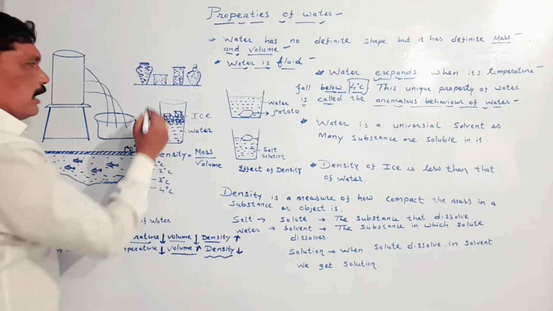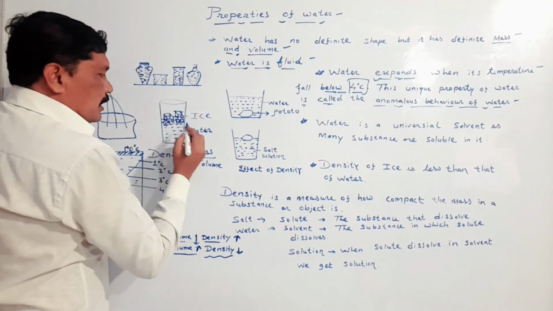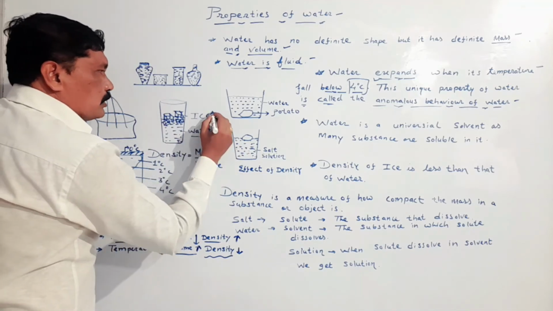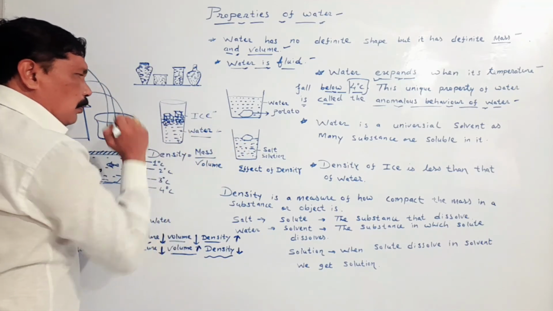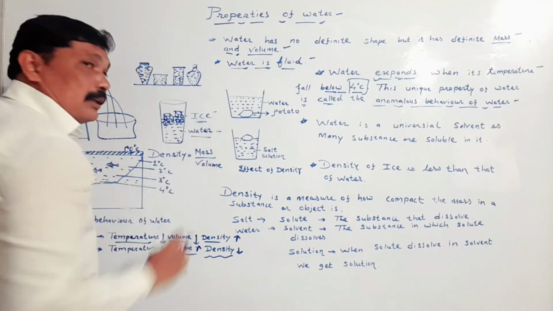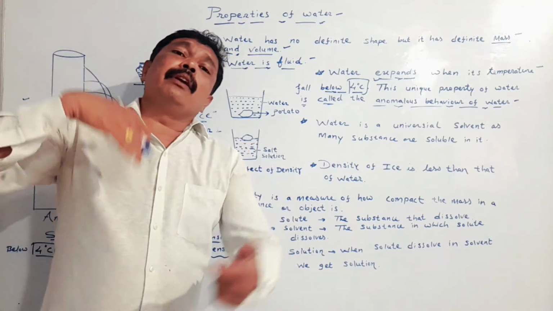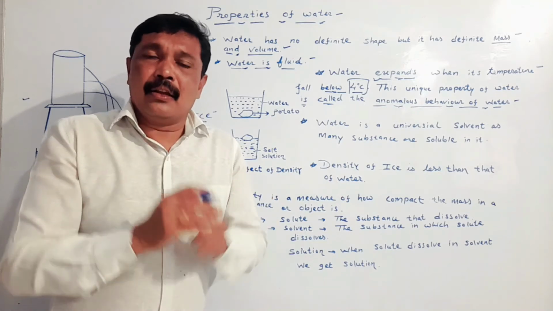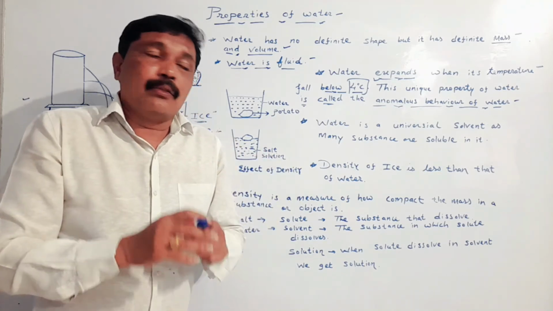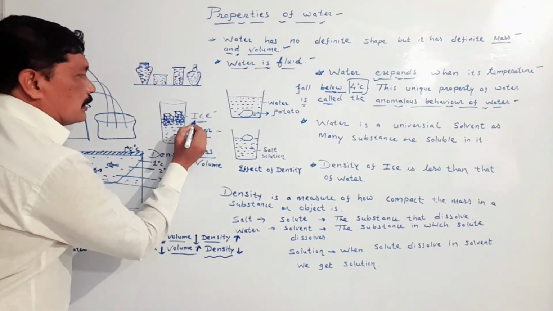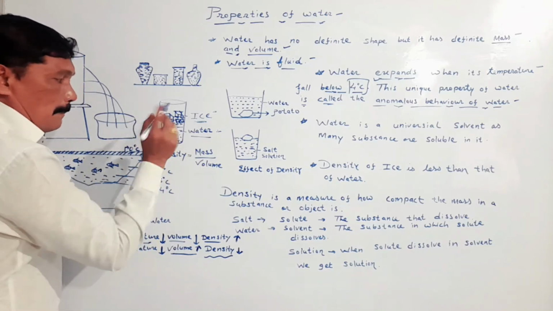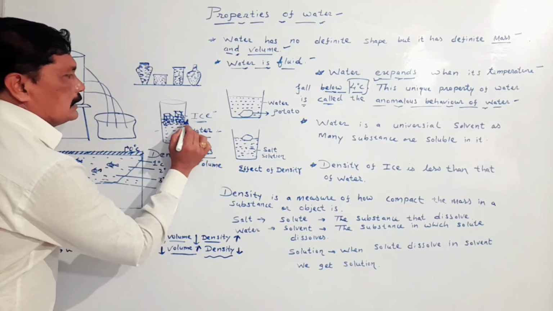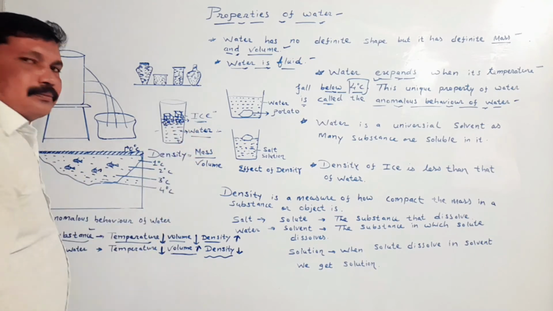Now my dear student, here we have considered an activity. In this activity we have taken water and then we have put some ice on the water. And here we have seen that when water gets converted to ice, its density decreases. When its density decreases, what will happen? It starts floating on the surface of the water. Here, my dear student, water density is more and ice density is less.